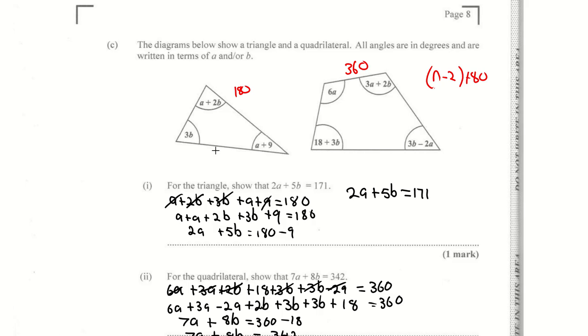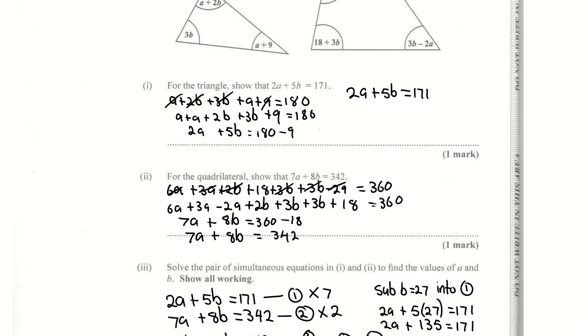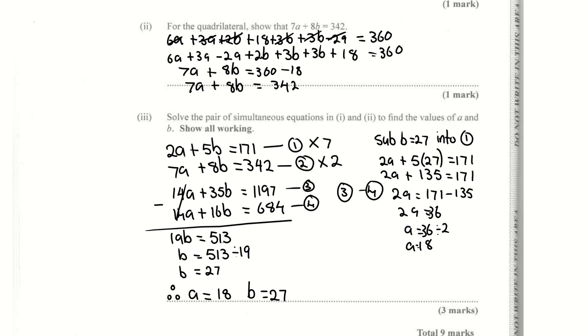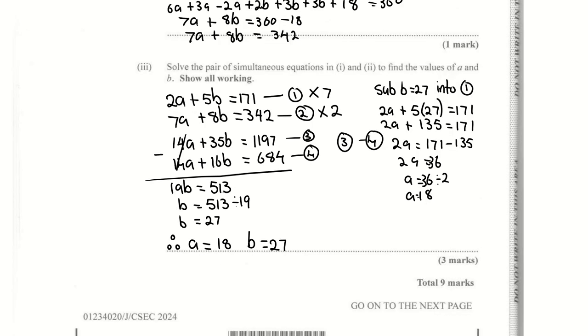The same thing for the quadrilateral. You add everything there, make it equal to 360. Group like terms, when you break it down, you'll get 7a plus 8b is 342. Then you have to solve a pair of simultaneous equations, equation 1 and equation 2, and find the values of a and b. Show all working. Oh, a and b. Oh shucks, I didn't find b. Hold on.